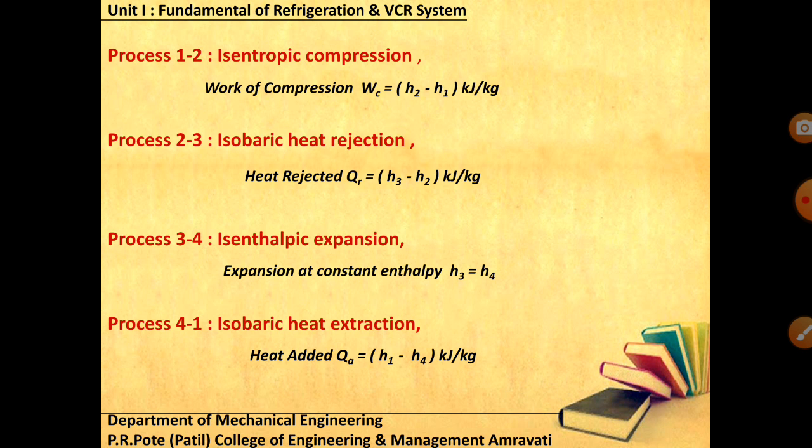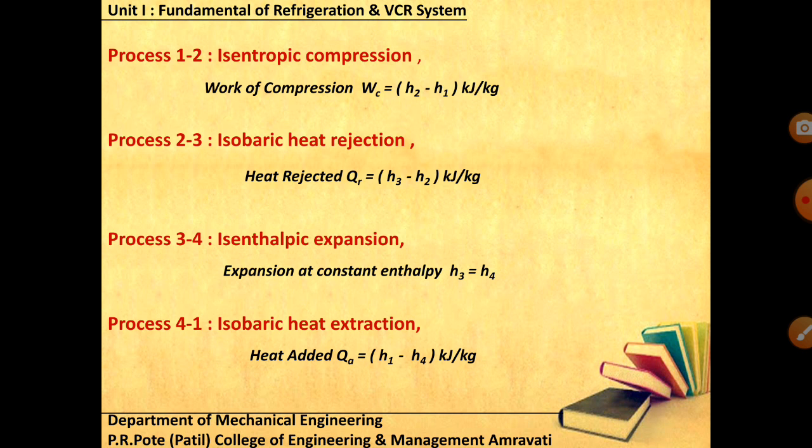For expansion we know that H3 is equal to H4 because this is the constant enthalpy expansion, isenthalpic expansion, and 4 to 1 is heat addition, that is QA equal to H1 minus H4. Now this heat addition is QL, heat rejection is QH, and WC is nothing but your work input WN. By using these values of heat transfer and work, you can calculate the COP.